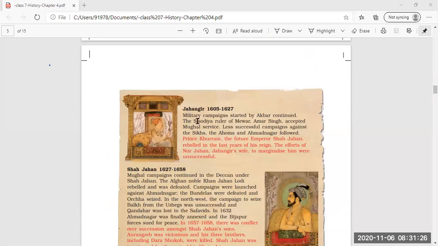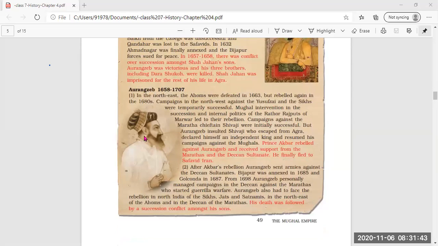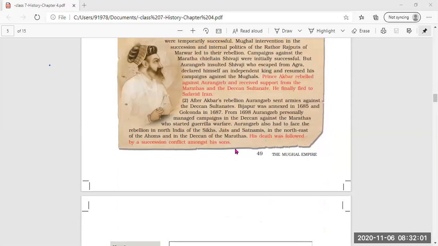After Akbar, Jahangir sat on the throne and again started the same process of enlarging and expanding territories through various battles and campaigns. Then Shah Jahan sat on the throne, and after Shah Jahan, Aurangzeb. So all these Mughal emperors sat on the throne of Delhi one after another, fighting many battles and wars. They won also, and they enlarged their territories and made their rule stronger day by day.